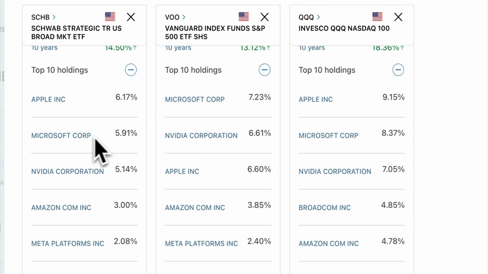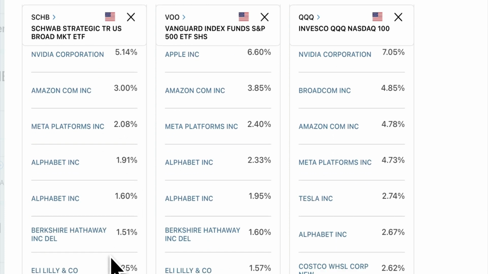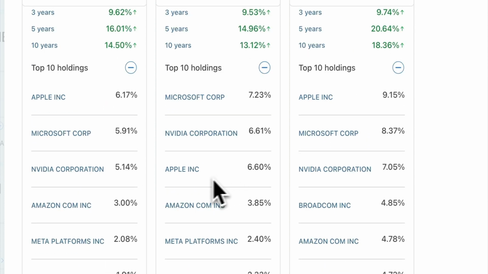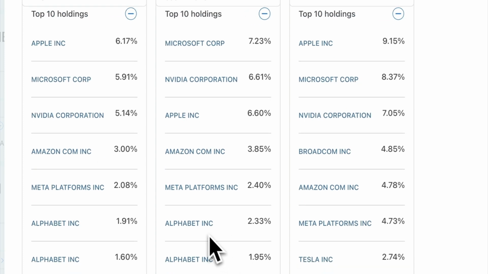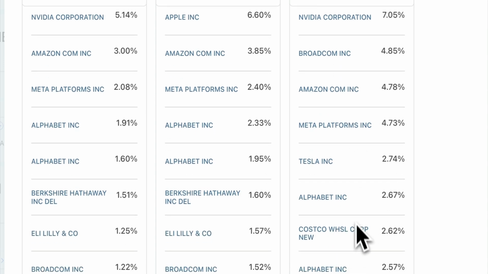What else? Top 10 stocks they invest in. They have Apple, Microsoft, Nvidia, Amazon, Meta Platforms, Alphabet, Berkshire Hathaway, Eli Lilly, Broadcom. You can see they are pretty much overlapping, right? They're all pretty much the same, except of course some stocks. For example, QQQ has Costco, and of course you're going to find Costco in the S&P 500 too, but the only difference is that it might be lower in terms of overall percentage exposure.